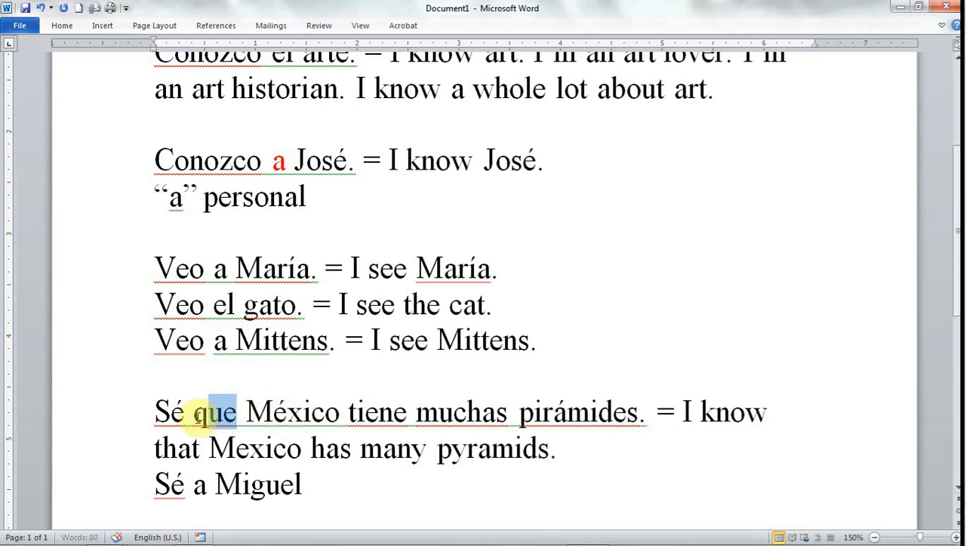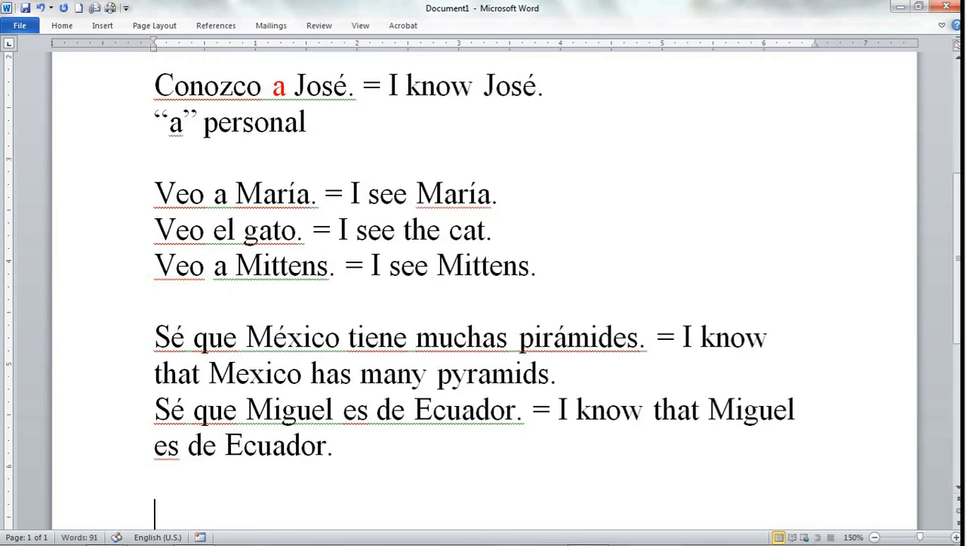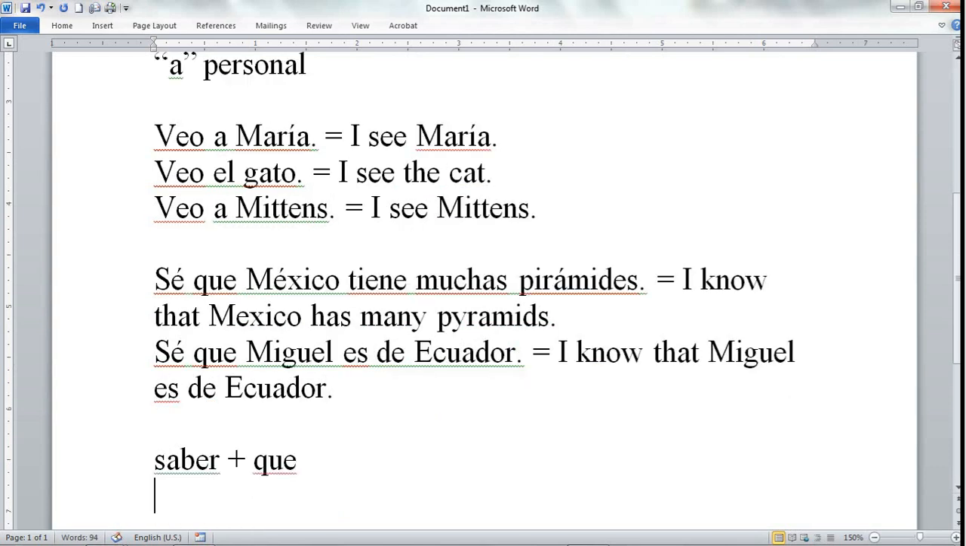Que means that. Sé a Miguel. So that doesn't work. Sé que Miguel es de Ecuador. I know that Miguel es de Ecuador. Well, something that saber or that conocer is never followed by is que. Another thing that conocer is never followed by, that saber is followed by, is an infinitive.